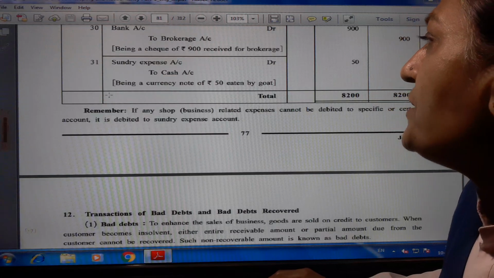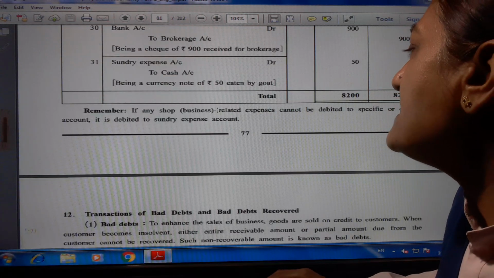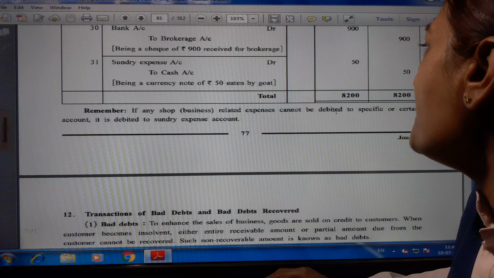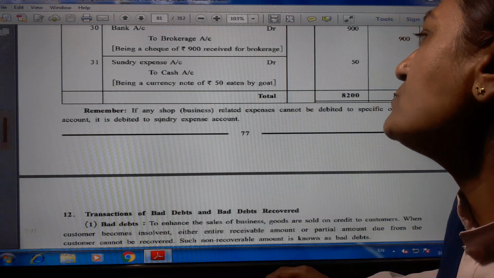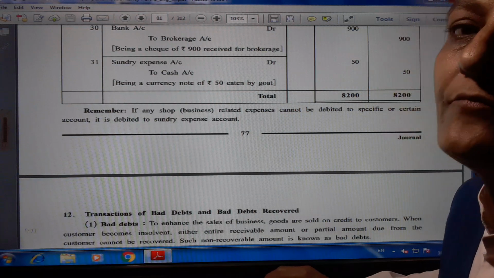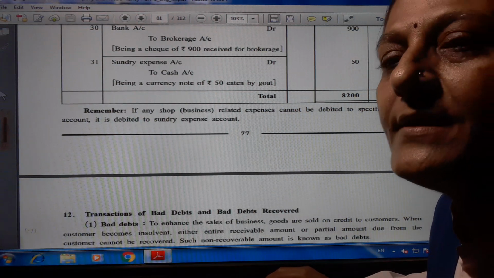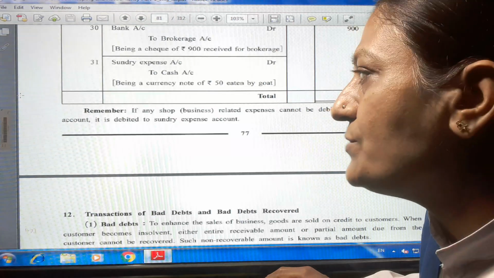Remember, if any shop or business related expenses cannot be debited to a specific or certain account, it is debited to sundry expense account. When we write at that time, we have to write sundry expense account debit.